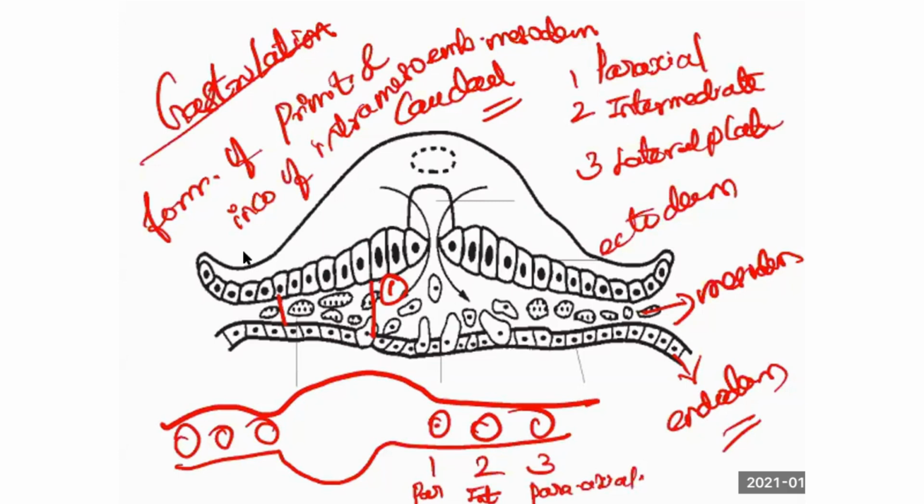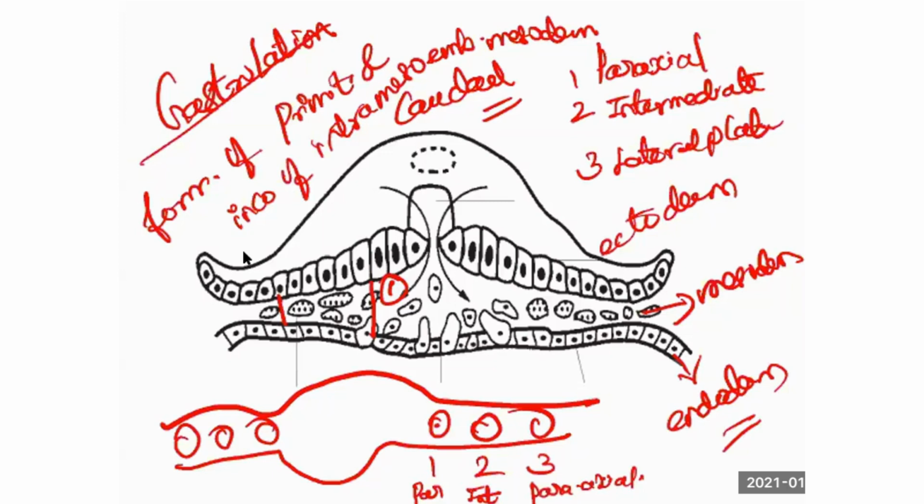Segmentation occurs within the mesoderm to give rise to some structures. It is dividing into 3 areas, so within the embryo, segmentation takes place in the intraembryonic mesoderm. The paraxial mesoderm will form somites.